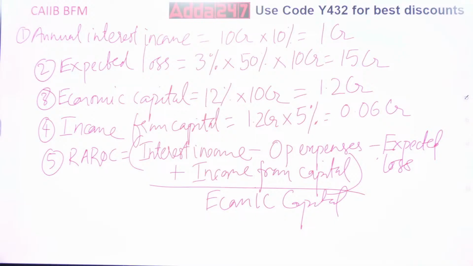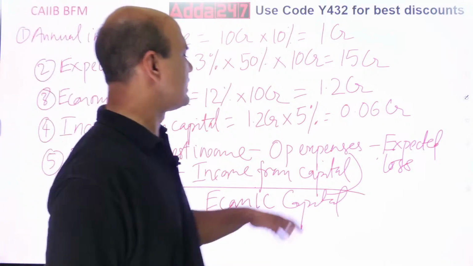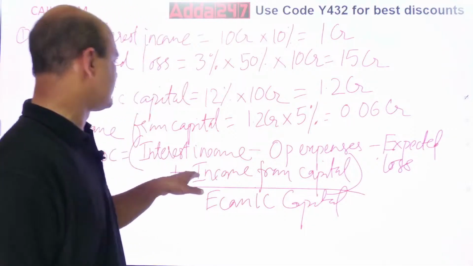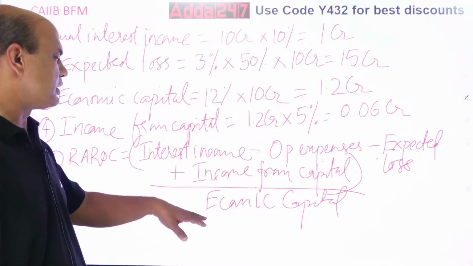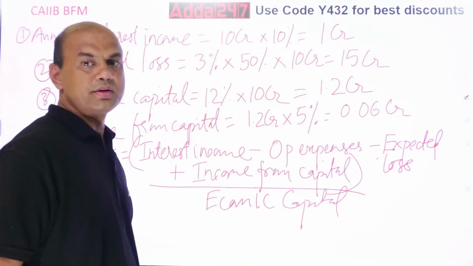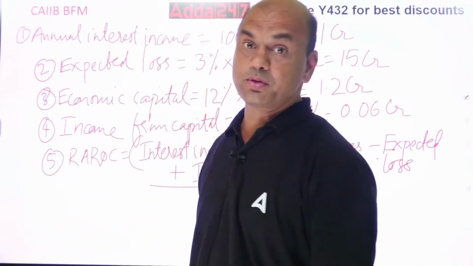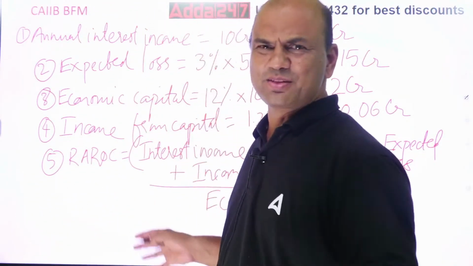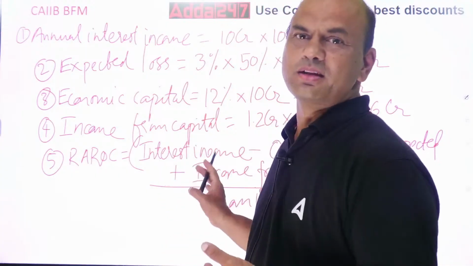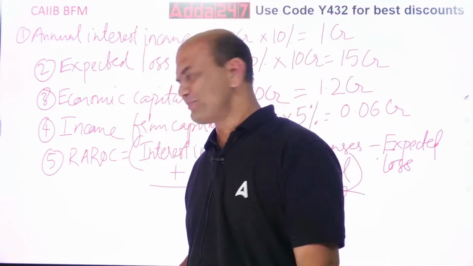I'll give you 2 minutes to solve. Do it, everyone, now. So what is the answer you are getting? Interest income minus operating expenses minus expected loss plus income from capital, the whole upon economic capital. How do you do this? Simple calculation. Let's do it jointly.